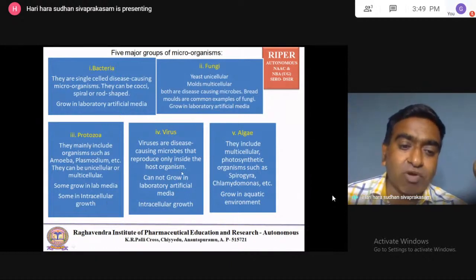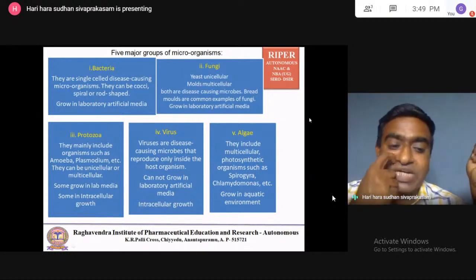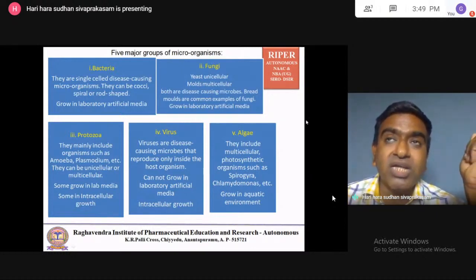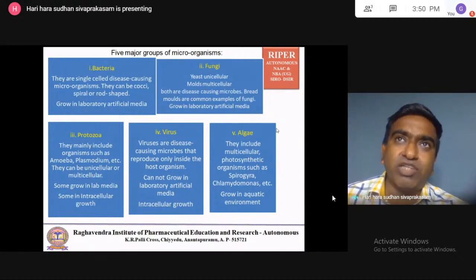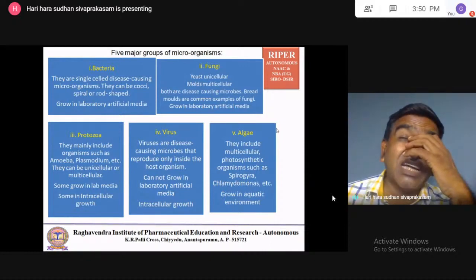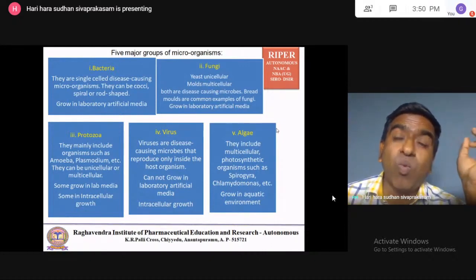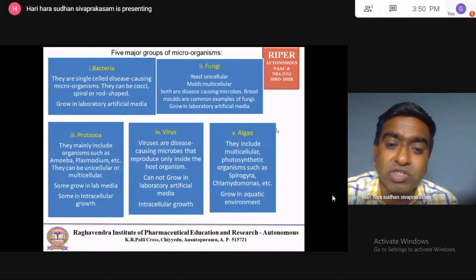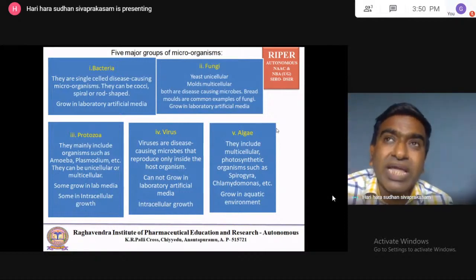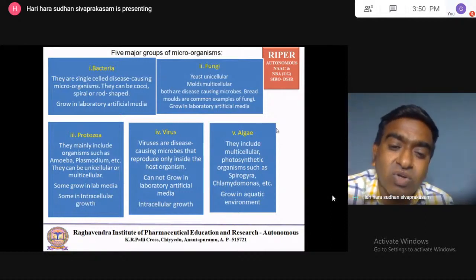Then coming back to the protozoa, that is amoeba, plasmodium, etc. They are unicellular in nature. A few can grow in media, but the remaining cannot grow in media. Most of the protozoa are intracellular in nature. So the question is asked about intracellular parasites. Virus is an intracellular parasite. Protozoa is also an intracellular parasite. So virus and protozoa have intracellular growth. Inside the cell only they can grow.